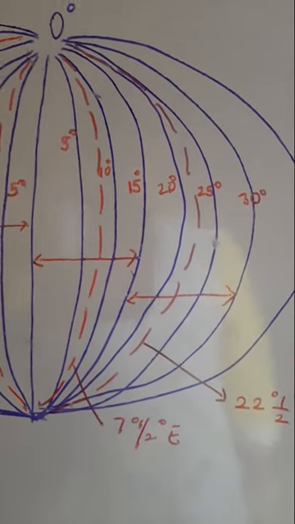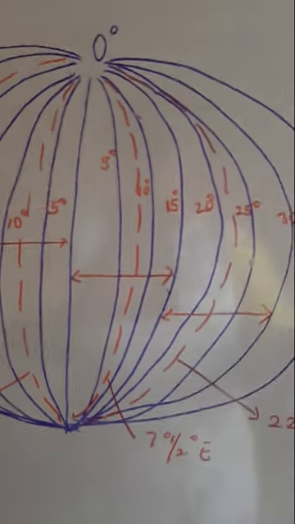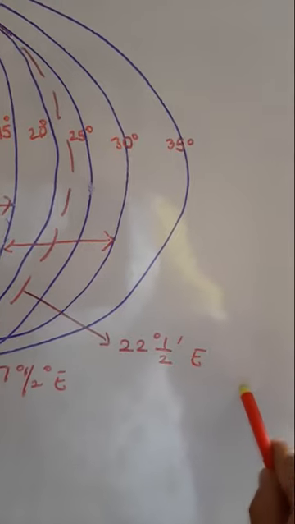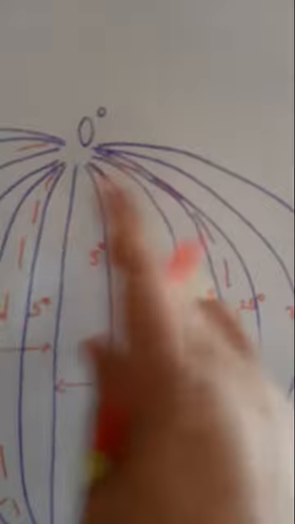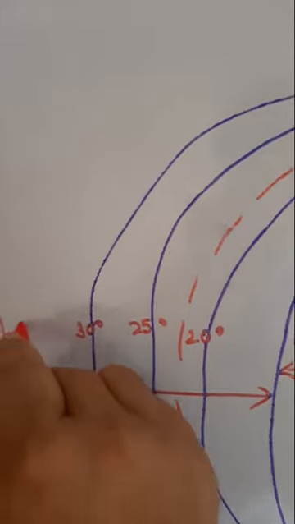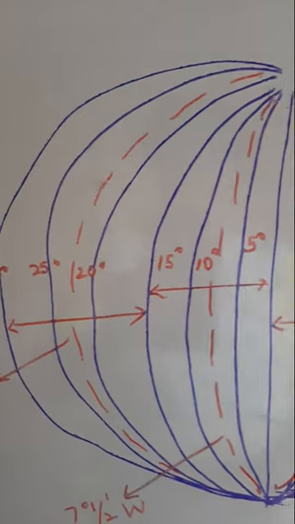Here, children, I have used this letter E, because all this portion lies in the eastern hemisphere, and all this portion lies in the western hemisphere.